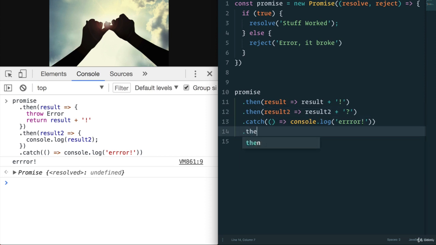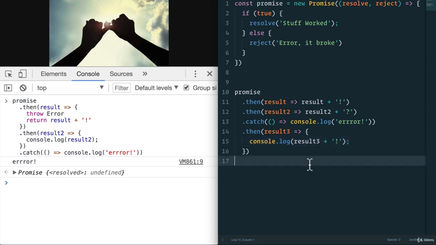And after that, we're going to have a .then result 3. And that result 3 will have result 3 plus, let's do another exclamation mark. And we want to console log this. So again, oops, we're going to console.log this.